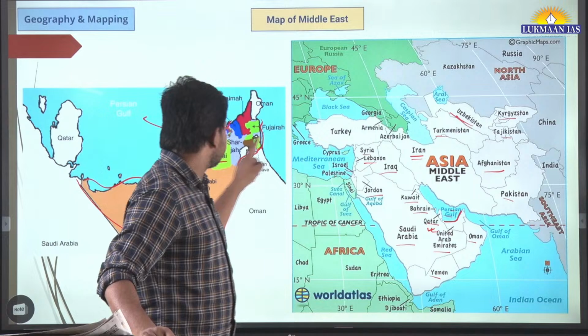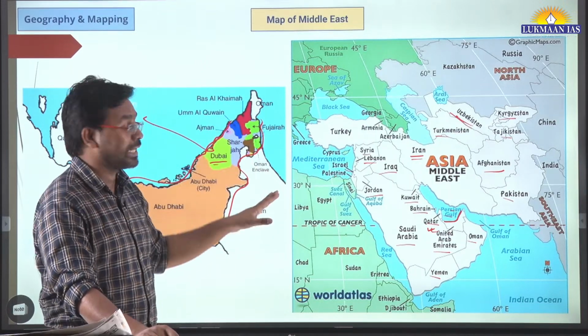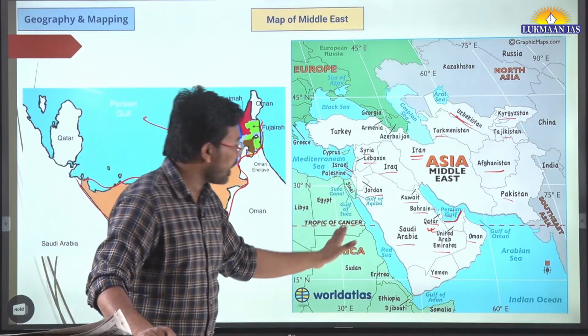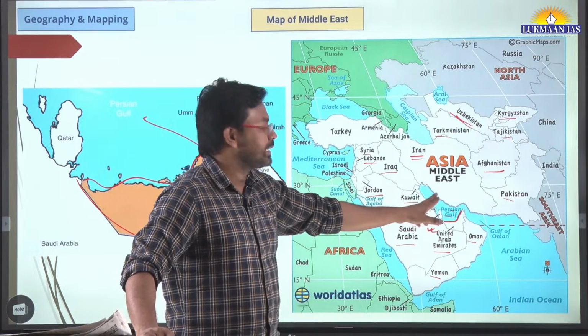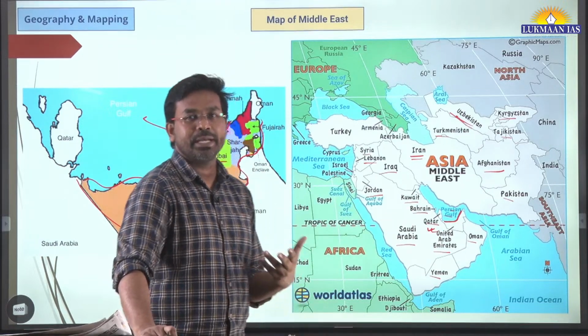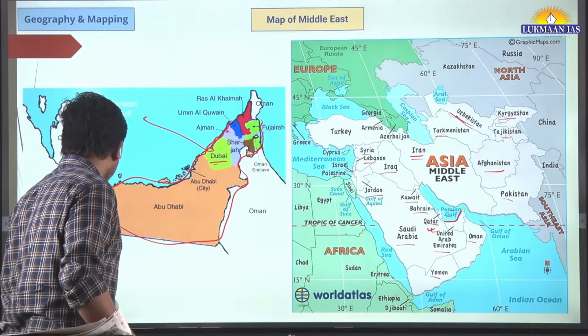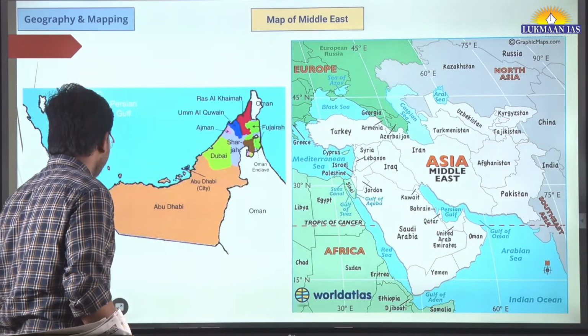Whether Dubai shares this thing with the Red Sea or not. It is far away from the Red Sea. It is near the Persian Gulf over here. Sometimes people may get confused if a question comes, so that's why it is important to discuss.